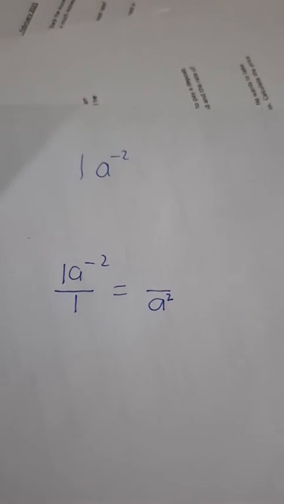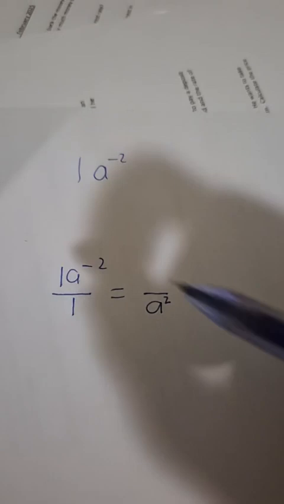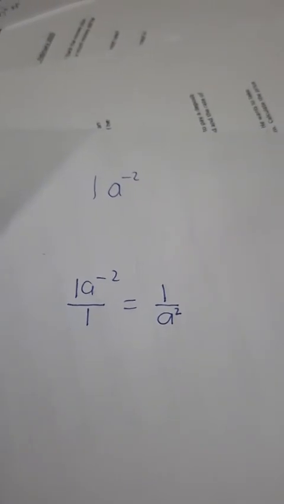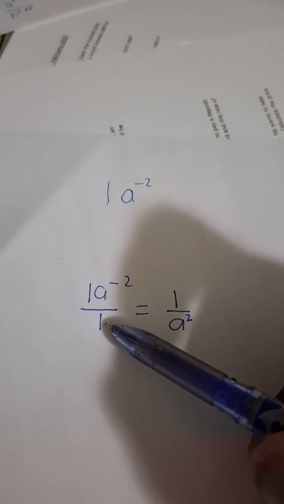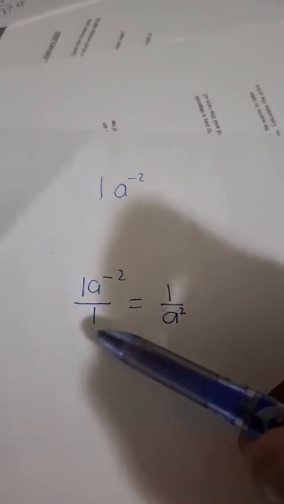Now, as a to the power negative 2 leaves, who does he leave behind to man the situation in the numerator? What was the numerical coefficient? It was 1. So 1 is left behind. So a to the power negative 2 leaves the numerator, goes to the denominator, positions himself next to this denominator, which is 1, which you cannot see.